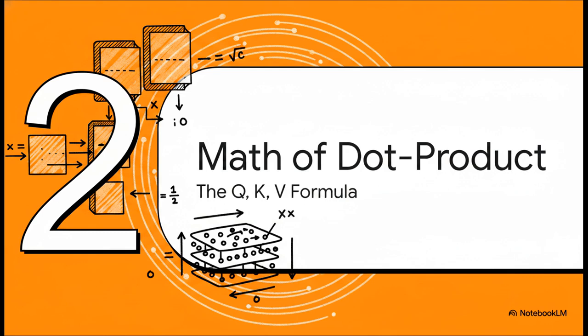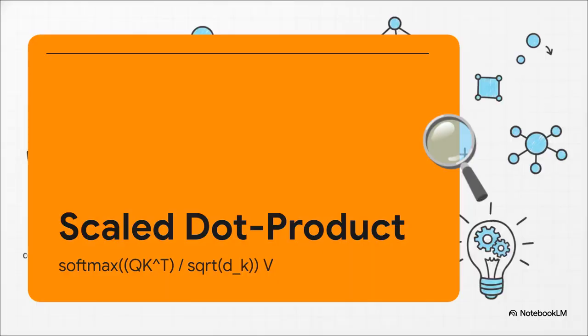Section 2. Math of Scaled Dot Product, the Q-K-V formula. Now here is the fundamental equation for scaled dot product attention. As an engineer, you can essentially read this like a pure function. You pass in your query, key, and value matrices. Then you do a matrix multiplication of Q and the transpose of K, scale it down by the square root of your dimension just to keep your gradients nice and stable, apply a softmax for normalization, and finally, multiply by V to get your output.